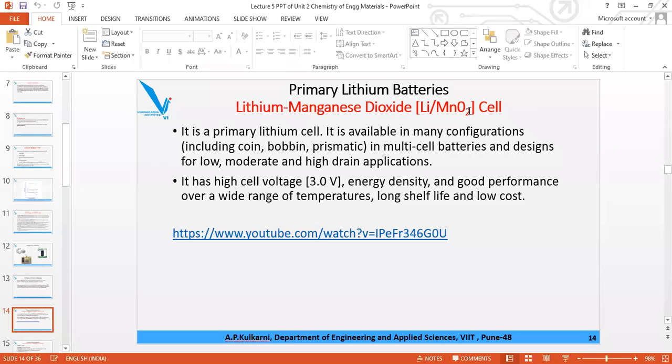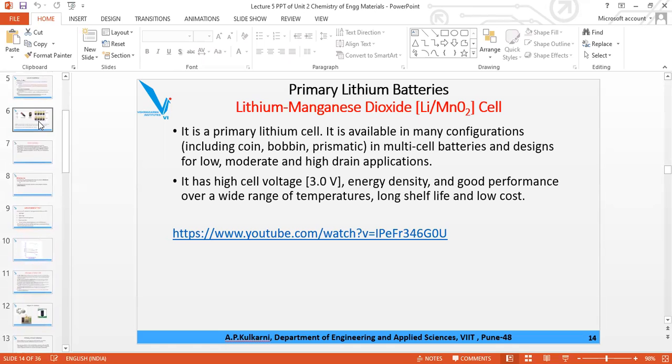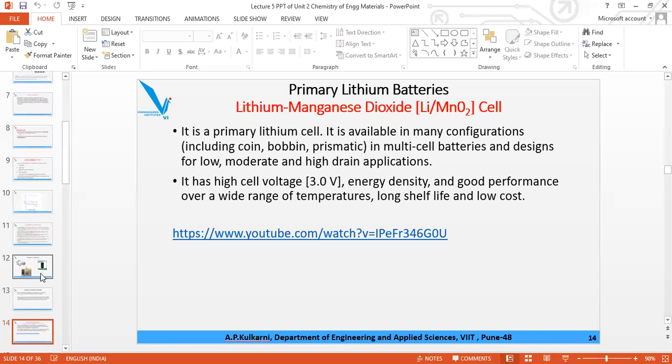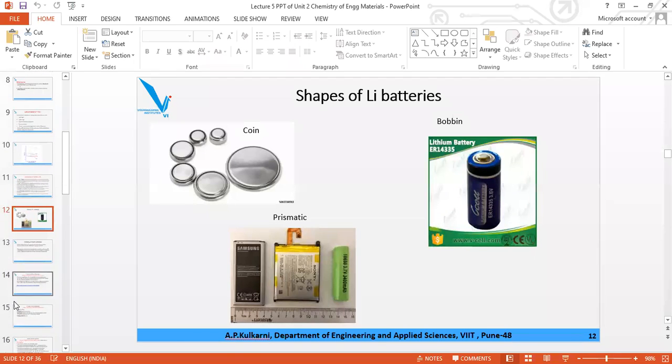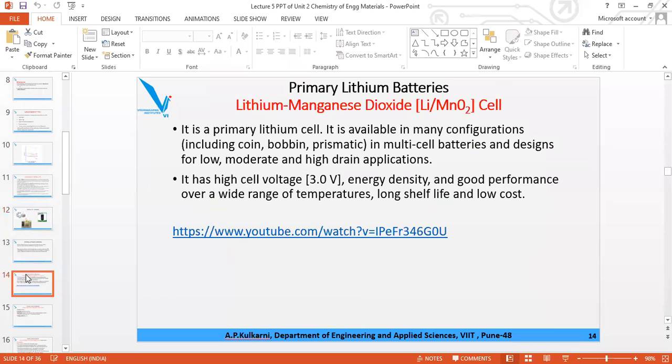So in this way, we have seen that lithium cells are available in various forms. Just now we have seen them as coins, or like this, or prismatic. Other than this, one more form is possible, that is the bobbin.